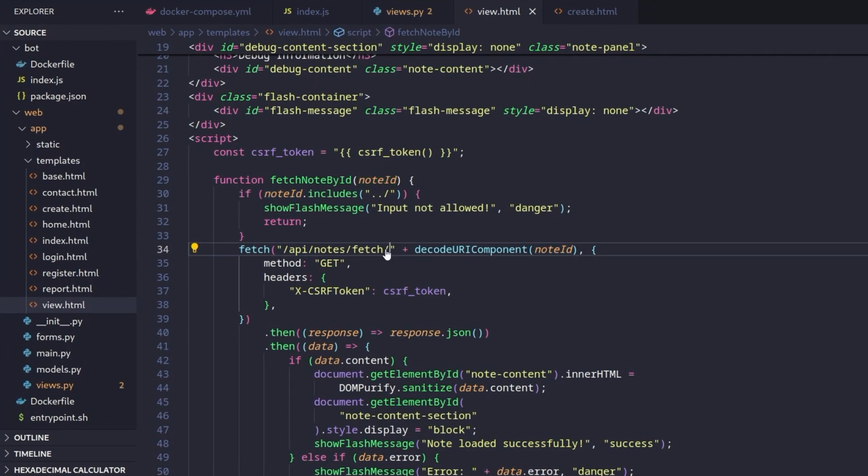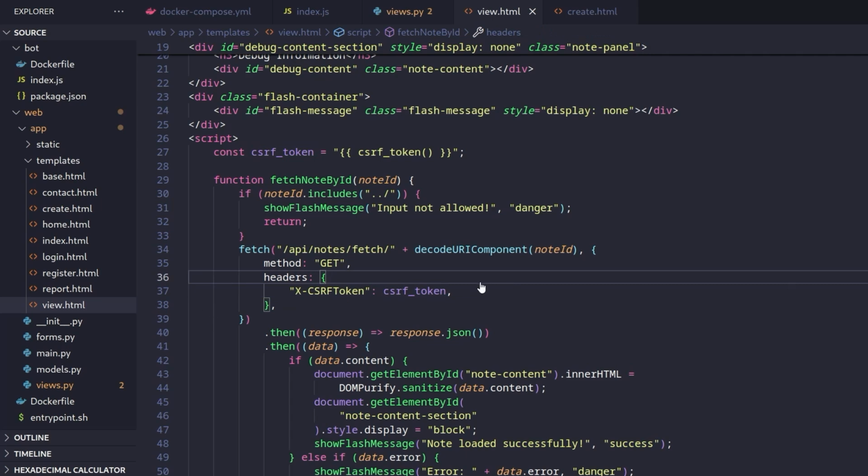We've got an API endpoint here, we can fetch notes, we can store notes, and we've got a path traversal on the client side which can allow us to manipulate this path. And that is occurring because the user input, i.e. the note ID, is being passed into this API call. Notice that CSRF protection is enabled, and this is the interesting part about client-side path traversal attacks. If we can trick another user, like the admin or the bot that we have in this case, to access some API endpoint, the CSRF token will be included because they're accessing it on the client side, and that token is going to be sent along with it as per this code.